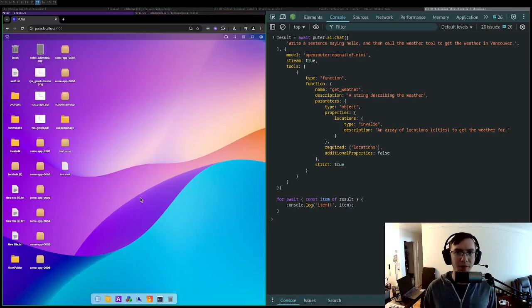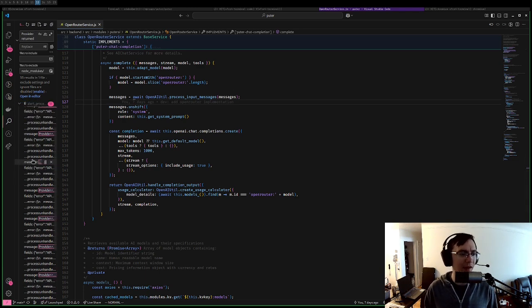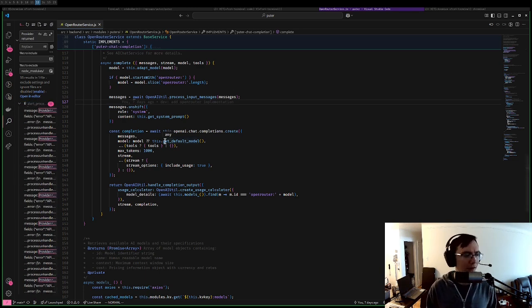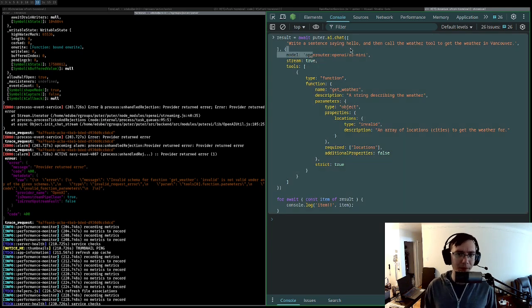So the string provider returned error, it turns out, doesn't actually appear in our source code. I see it in the logs, but not in the source code. I believe this is actually coming from the OpenRouter API, because it says provider name OpenAI, and we're going through OpenRouter, OpenAI slash O3 Mini. That makes a lot of sense.